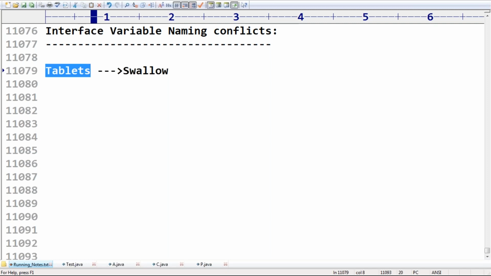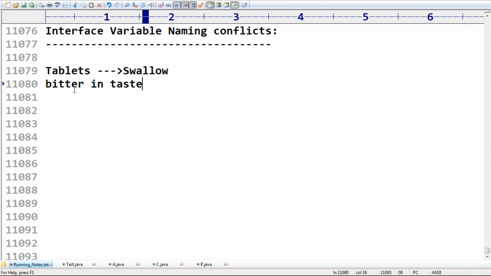Correct, Bhaskar. We won't chew or bite the tablets. What is the reason? Because most tablets are always bitter in taste, correct? Then sometimes we may get vomiting also.